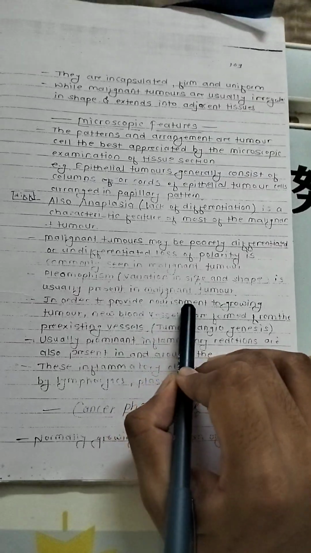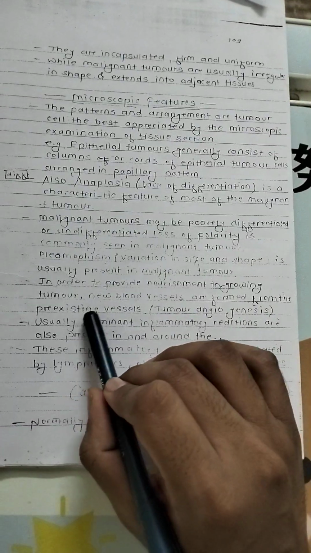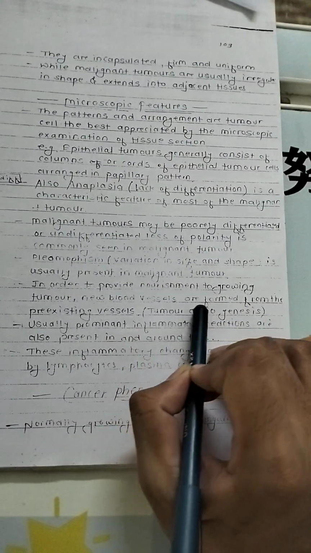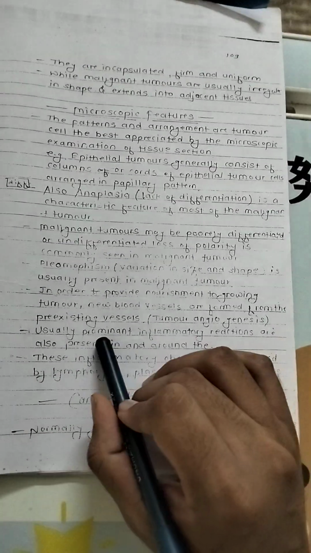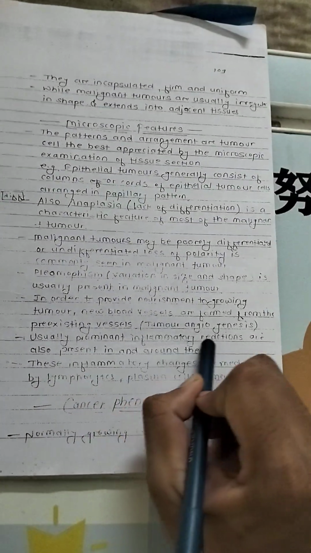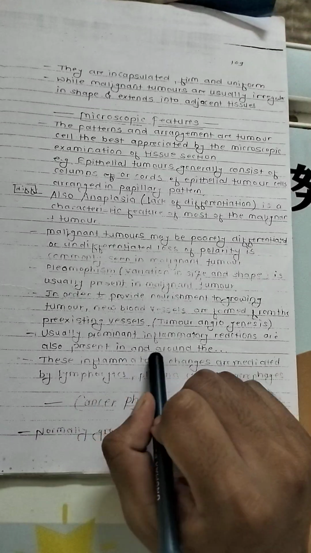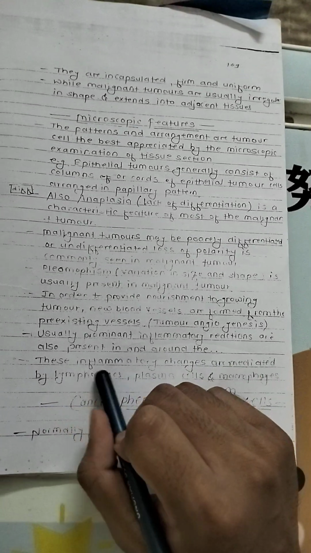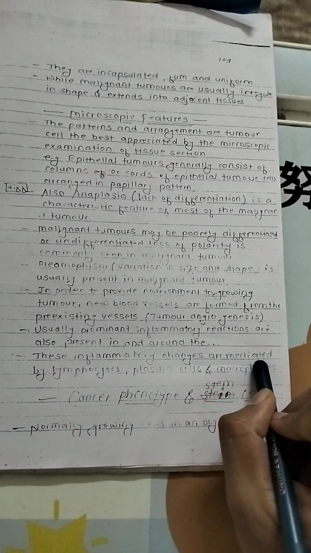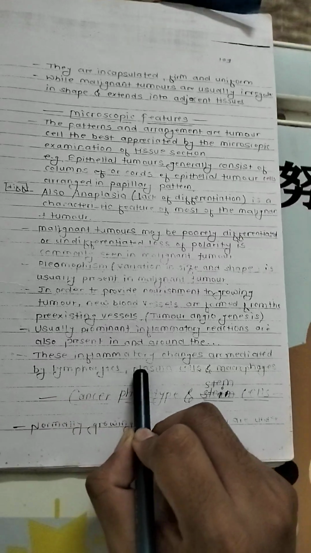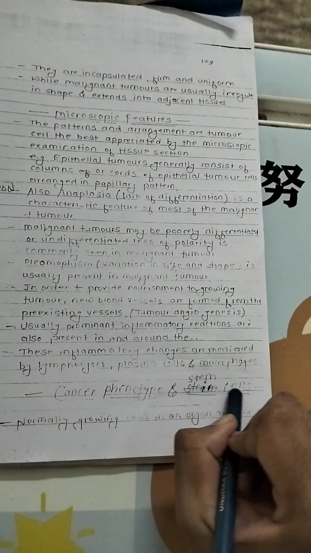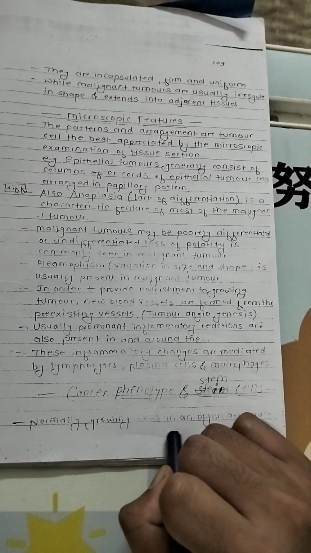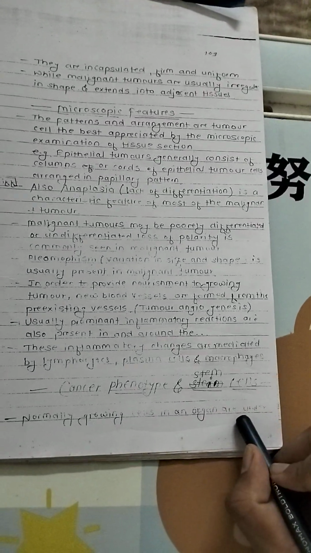In order to provide nourishment to the growing tumor, new blood vessels are formed from the pre-existing vessels. Generally, an inflammatory reaction is also present all around them. These inflammatory changes are mediated by lymphocytes, plasma cells and macrophages. Cancer phenotype: cells normally growing in an organ are under